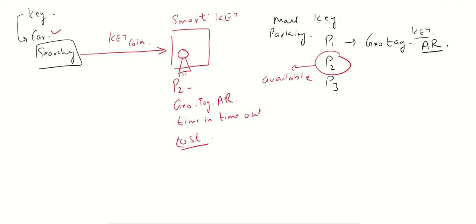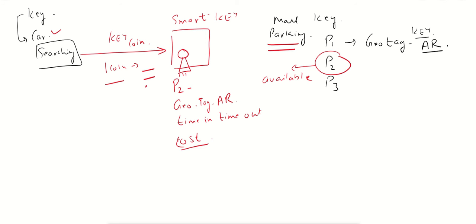Now the key coin has some value. Suppose one coin has some value, it can be variable. Now this money is not directly transferred to the parking, it will remain in the contract.